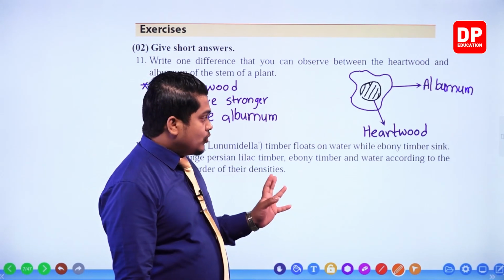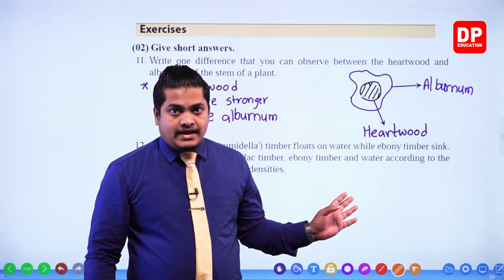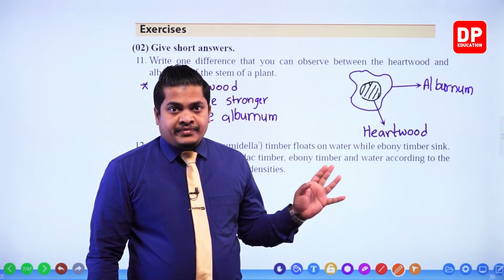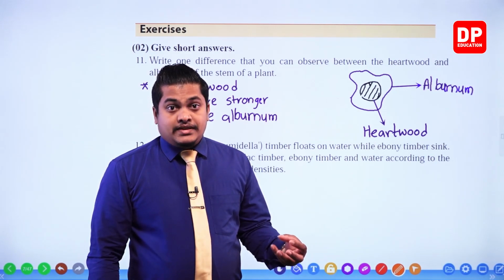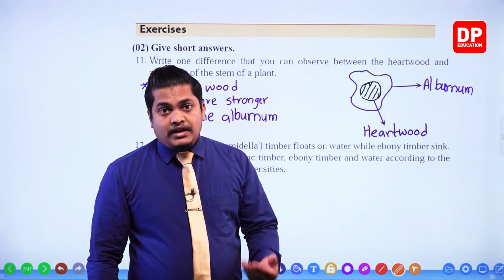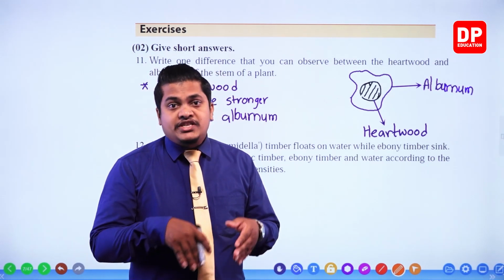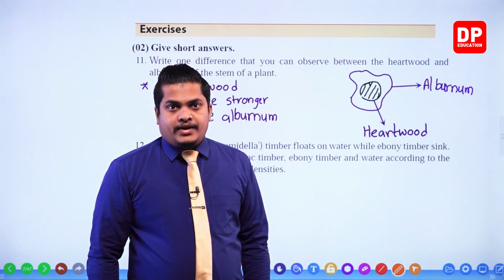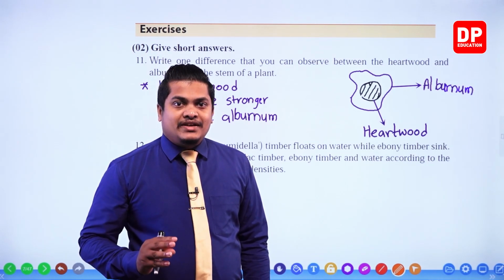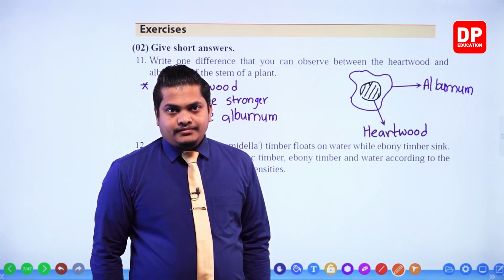When you put Lunumidella or Persian lilac into it, what will happen? It will float. That means water has a higher density, but Lunumidella does not have a higher density. That is why it is not going down. Always remember, if the density is high, then it is sinking.